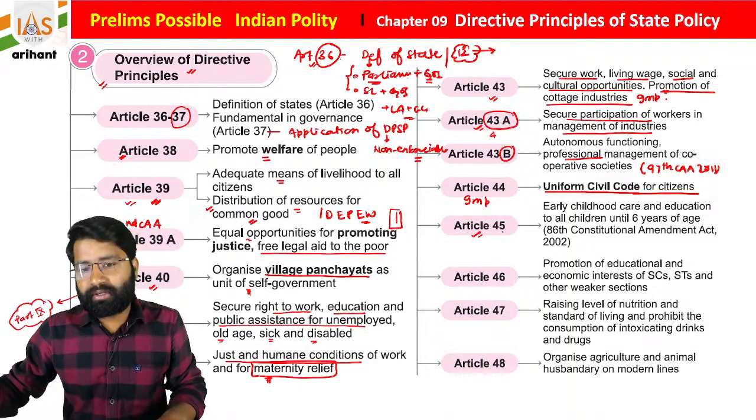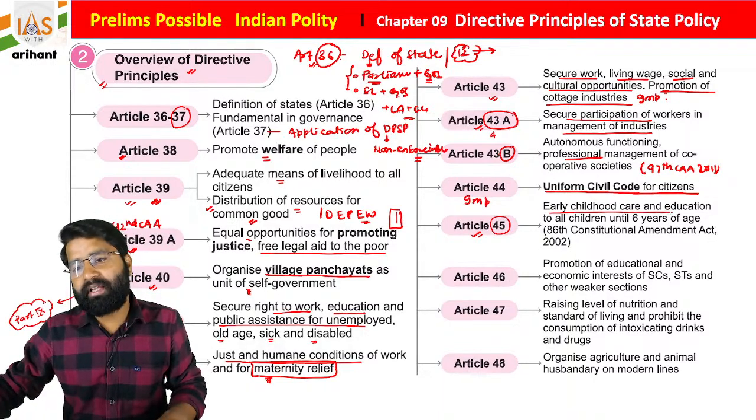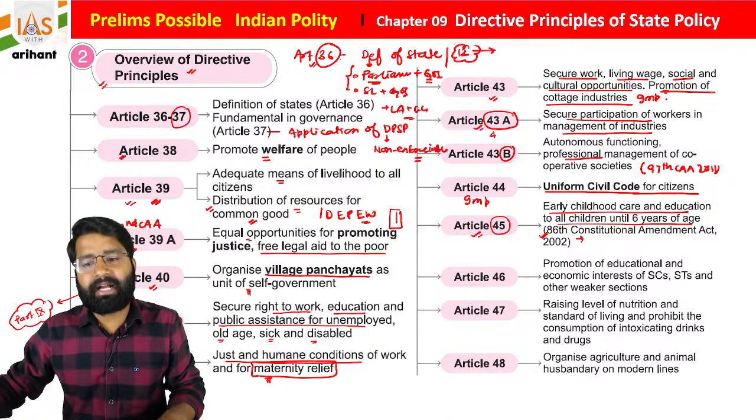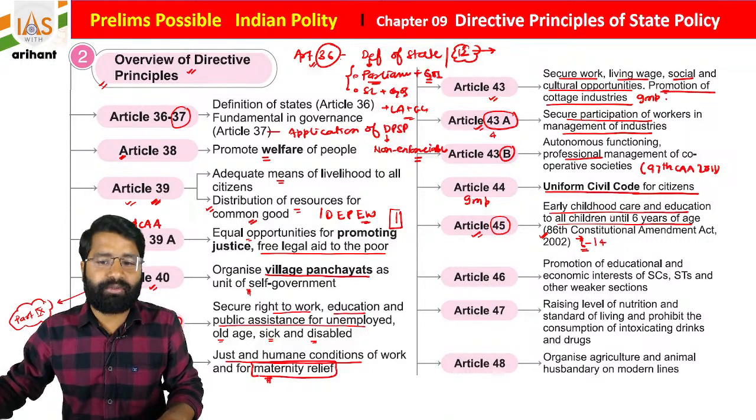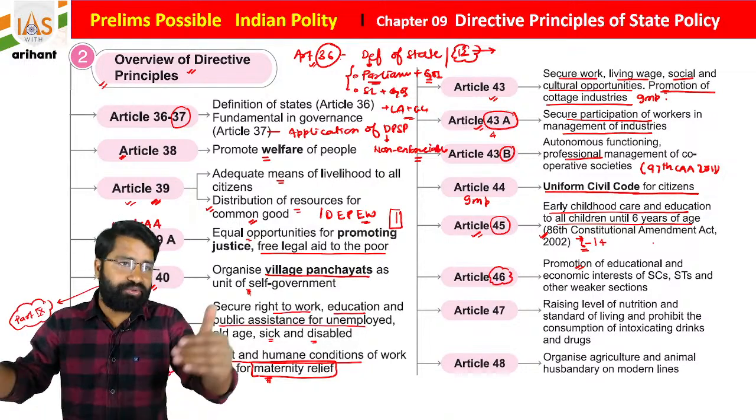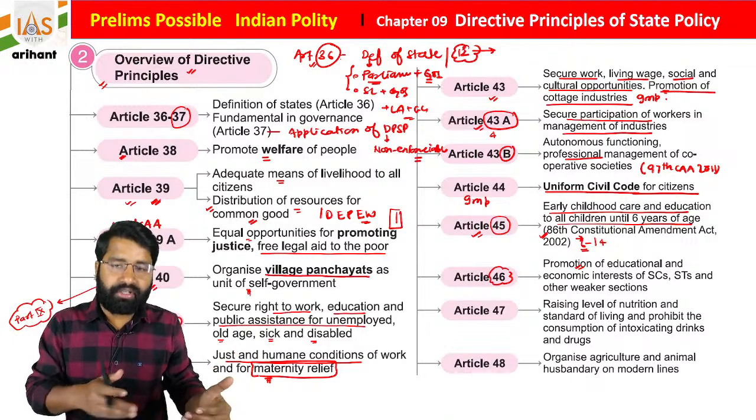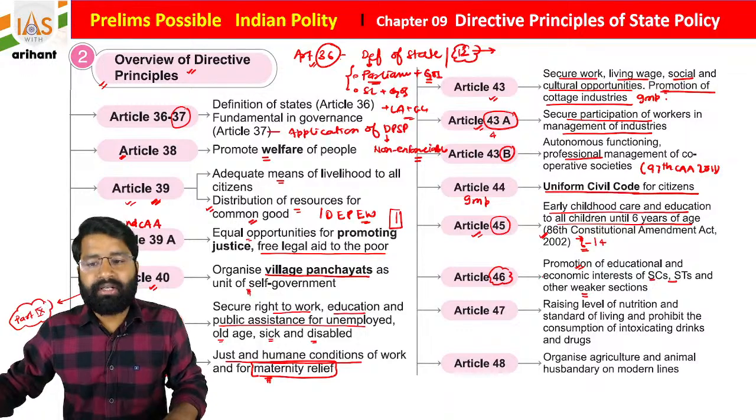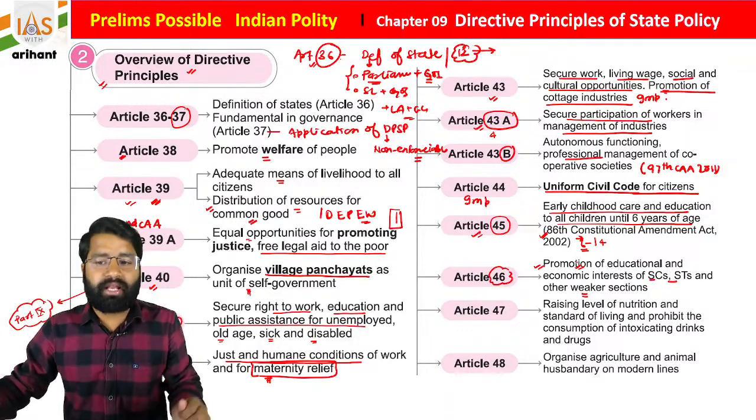Okay, then the 45th article is about early childhood care and education for all children until the age of 6 years. But by the 86th Constitutional Amendment Act, free and compulsory education was added, and 6 to 14 year elementary education is included. Article 46 is about the promotion of education for those who are backward socially and educationally, like Scheduled Castes, Scheduled Tribes and other weaker sections. So basically it is the promotion of educational and economic interests.